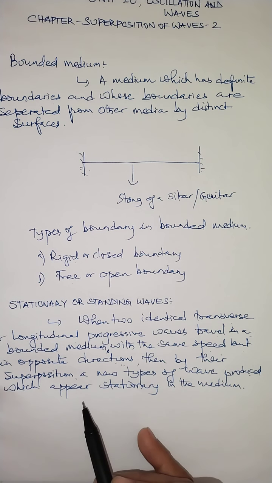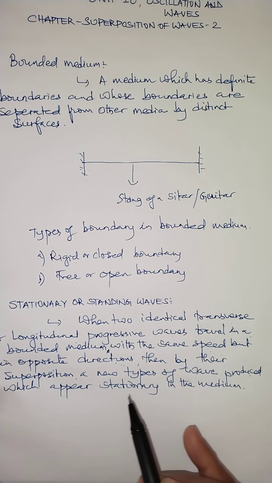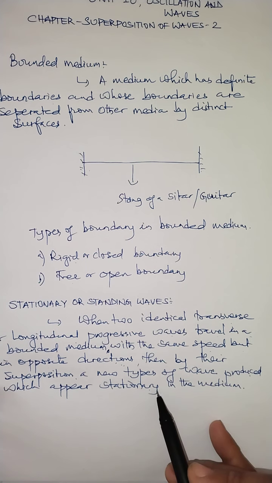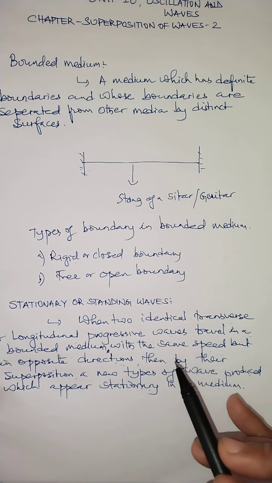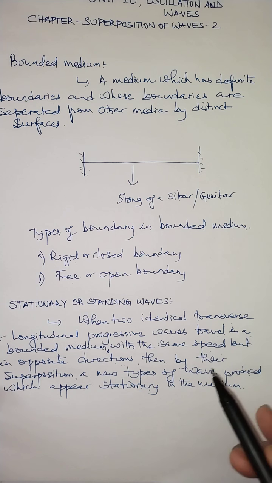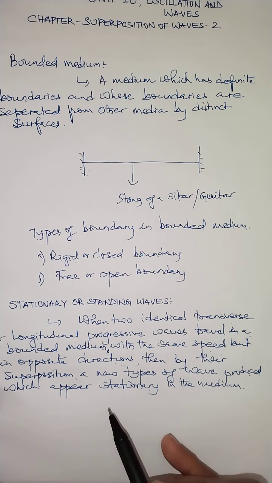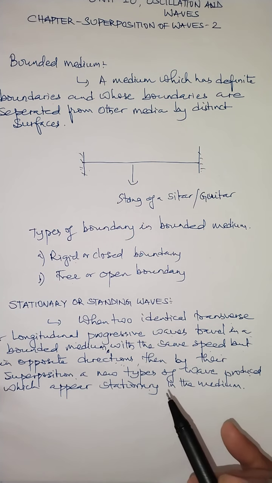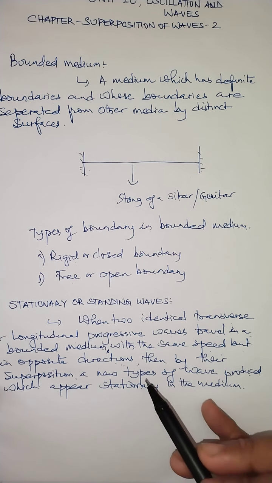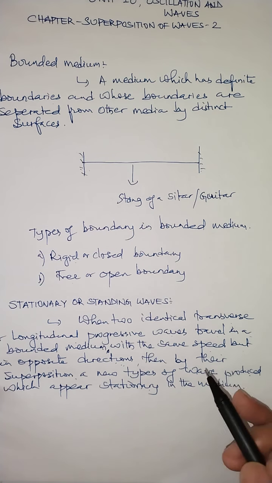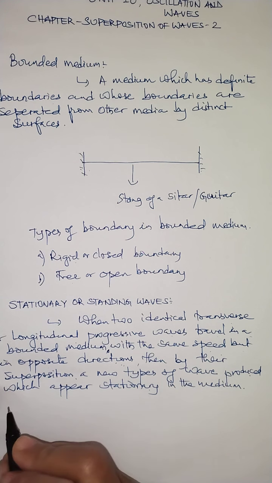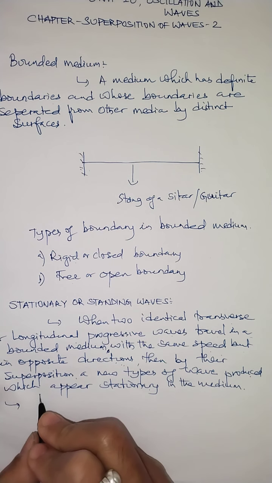And this wave which is produced will appear stationary in that medium. It looks like the wave is not propagating at all, it is not traveling at all. It looks like a stationary wave in the medium, and such a type of wave is called a stationary wave.